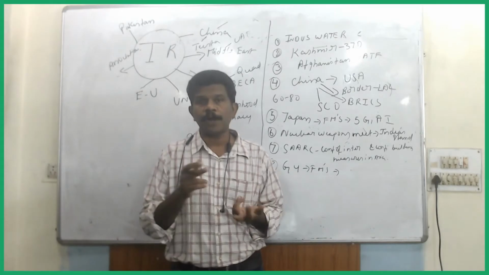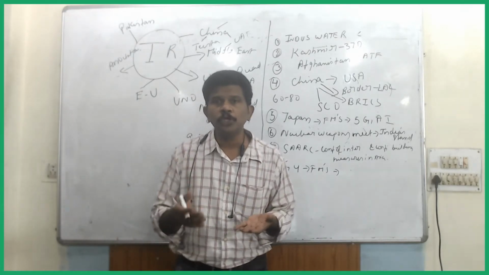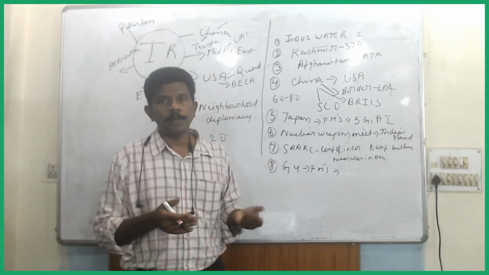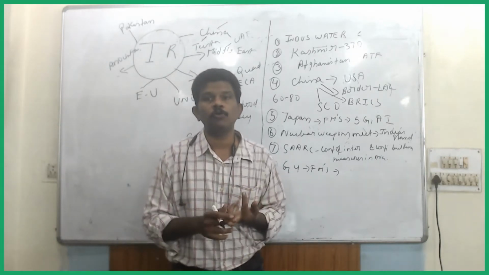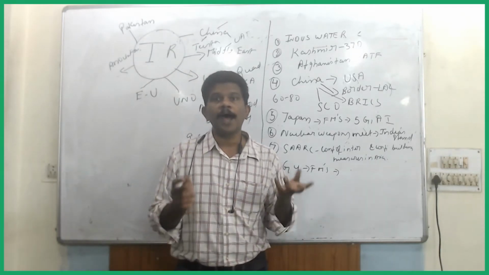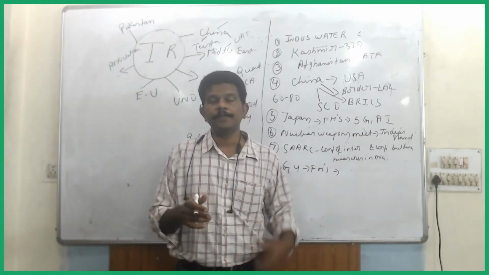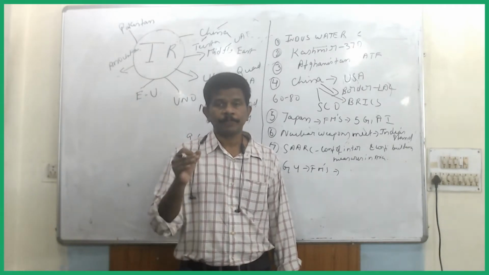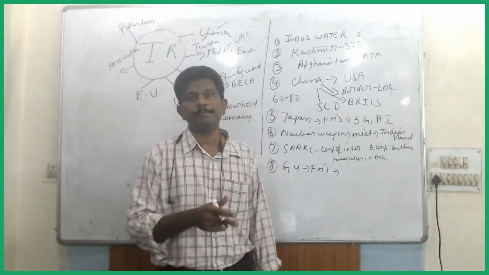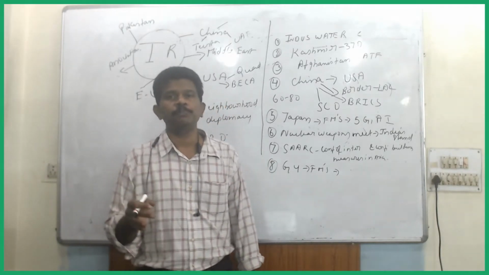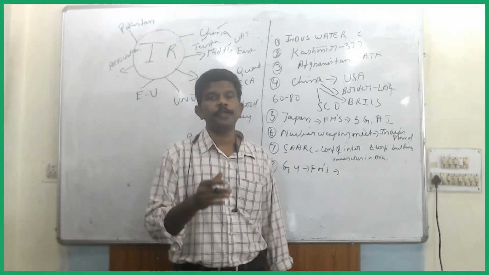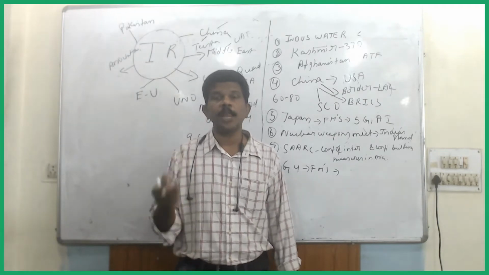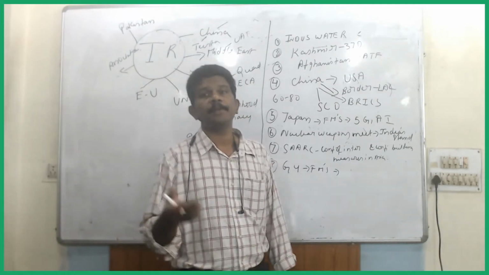So like that, one essay question you may be able to answer, and then one or two in the geography part also, because of the issues happening around Senkaku, Diaoyu Island, the South China Sea, and also the border issue between India and China, the Line of Actual Control. And 3 to 4 years back, 2 questions were asked from IR in your paper 1. So don't think that IR is important only for paper 2. It is important for your essay paper as well as paper 1, and international ethics is also asked in your ethics paper as well.